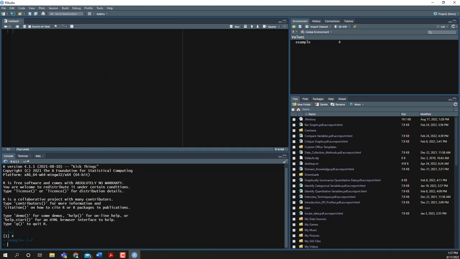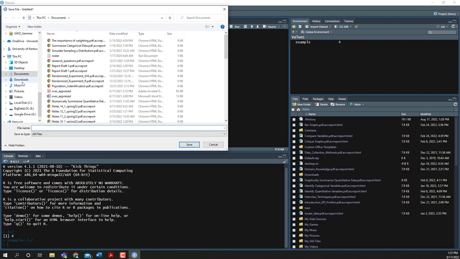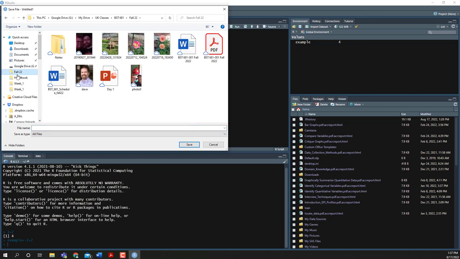And so once this is open, I could start out my script, and let's say that for whatever reason I wanted to assign example equal to 2 plus 2, and I was going to need this line of code many times, and I didn't want to have to write it in the console each time. So I could type that here in my script. I could go to File, then Save As, just like you would with a Word document. I would need to navigate to where on my computer I would like to save this particular file.